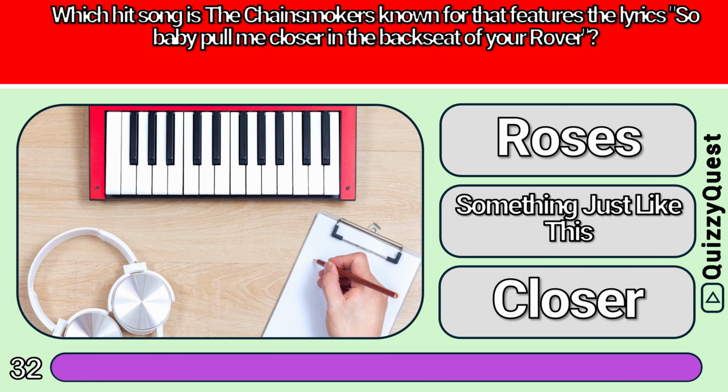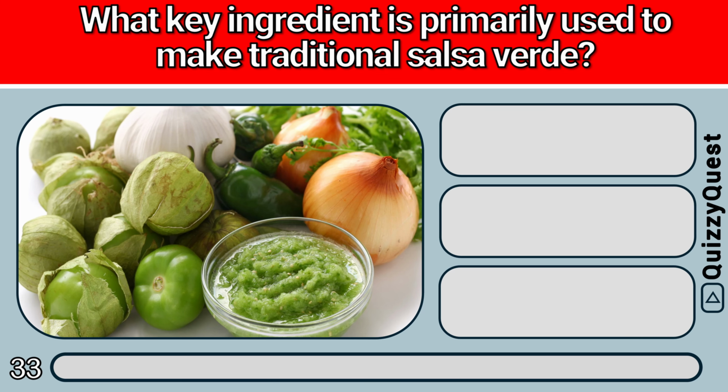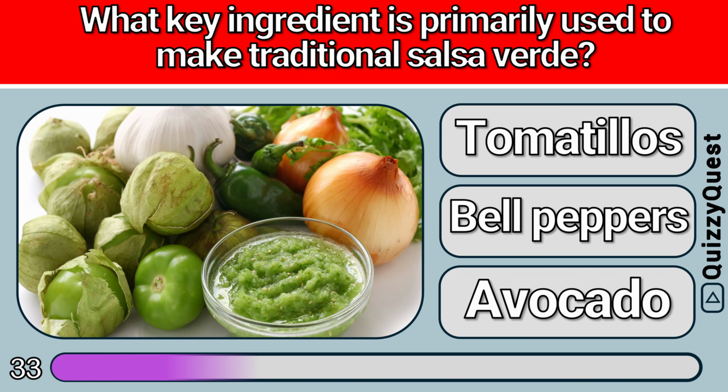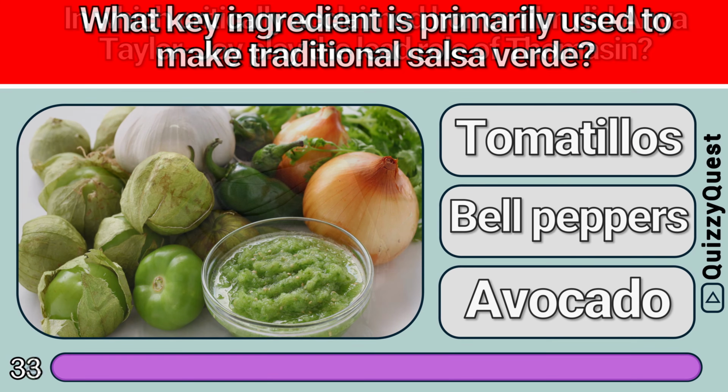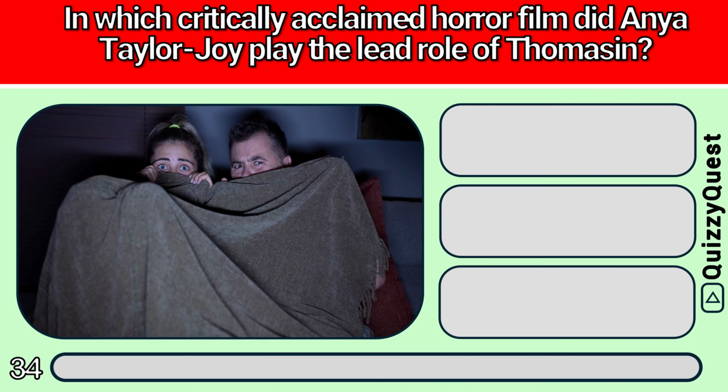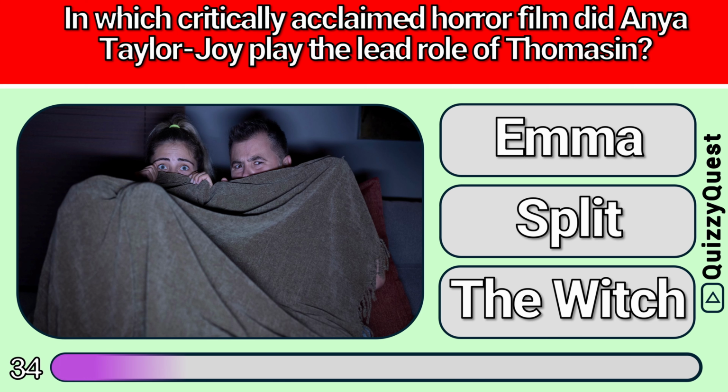It is C, Closer. What key ingredient is primarily used to make traditional salsa verde? Is it A, tomatillos, B, bell peppers, or C, avocado? It is A, tomatillos. In which critically acclaimed horror film did Anya Taylor-Joy play the lead role of Thomasin? Is it A, Emma, B, Split, or C, The Witch? It is C, The Witch.